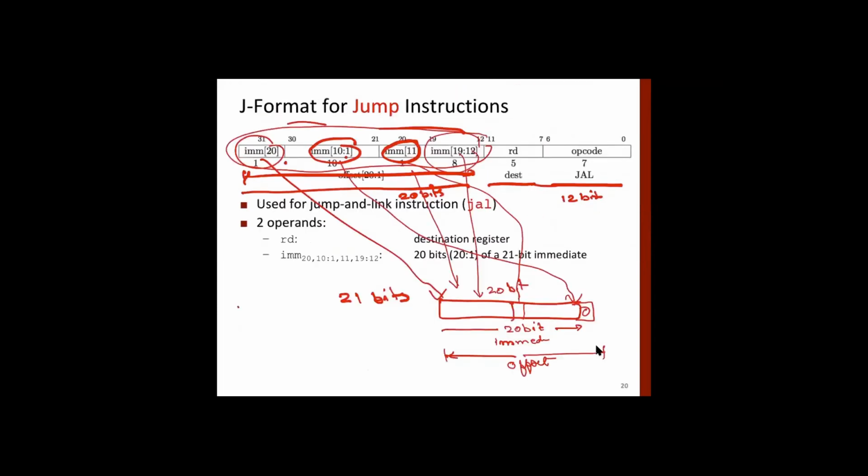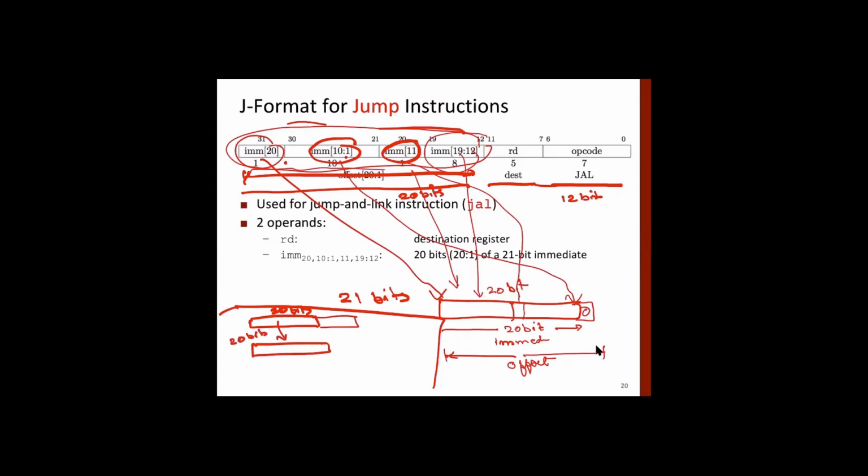Okay, I will repeat. You have an offset, or immediate field, of 20 bits. What we are going to do is take these 20 bits from the instruction and arrange them, because their positions are different. From this you get 20 bits properly arranged.